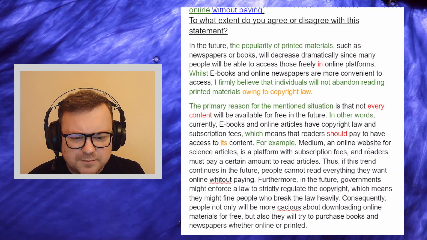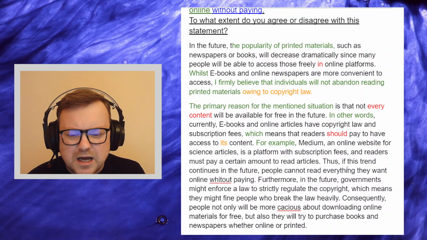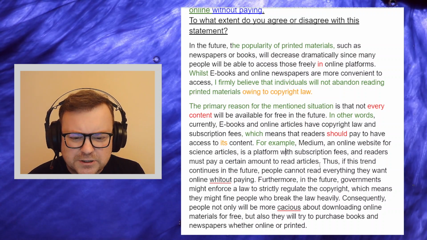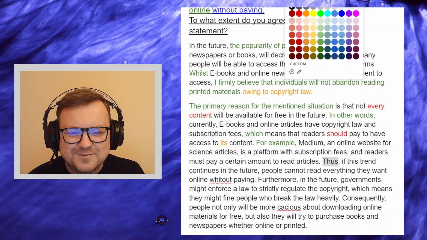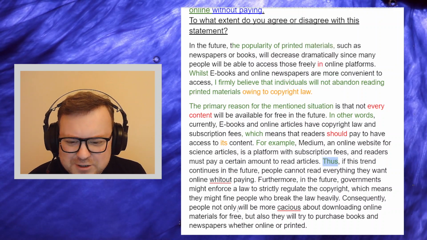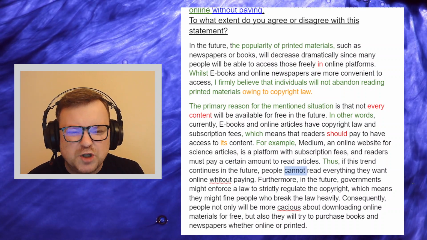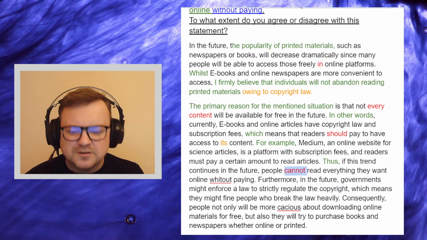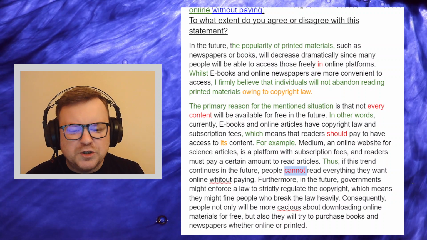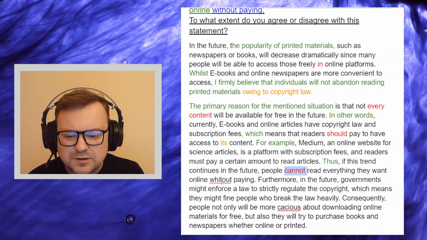For example, Medium, an online website for science articles, is a platform with subscription fees, and readers must pay a certain amount to read articles. Okay, thus, nice. If this trend continues in the future, people not cannot, but perhaps will not be able to. Cannot just feels too present here. In the future, people will not be able to read everything they want online without paying.